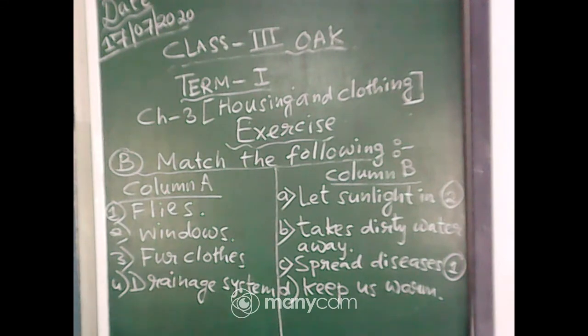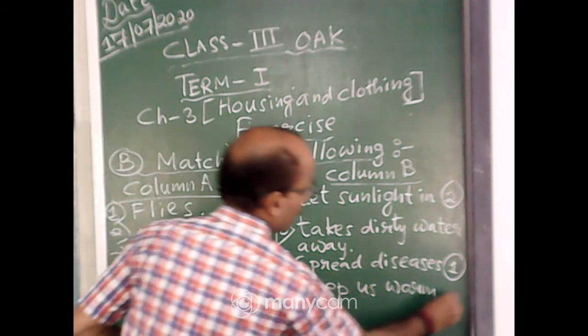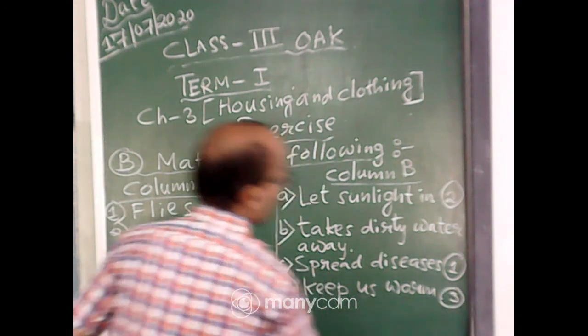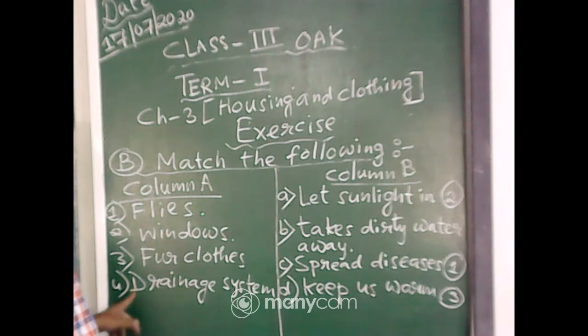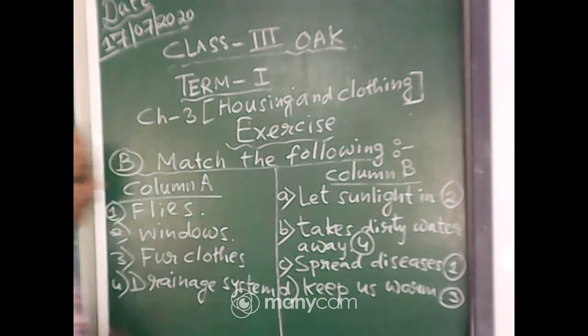Then fur clothes. Your answer will be column B, D, keeps us warm. And drainage system, number 4 here. Your answer will be number B, takes dirty water away. Remember, all of you will do only number matching. Okay. I think you have completed here.